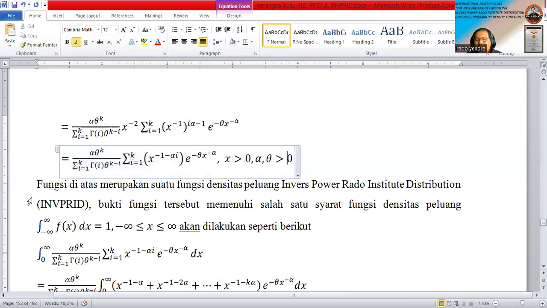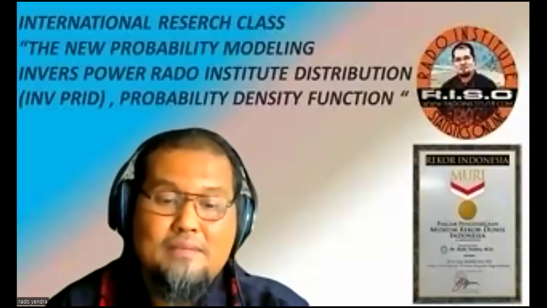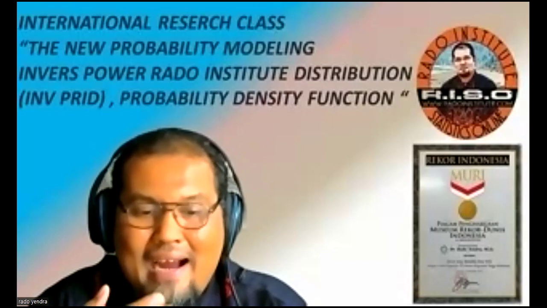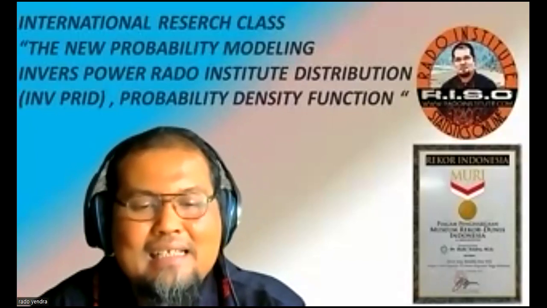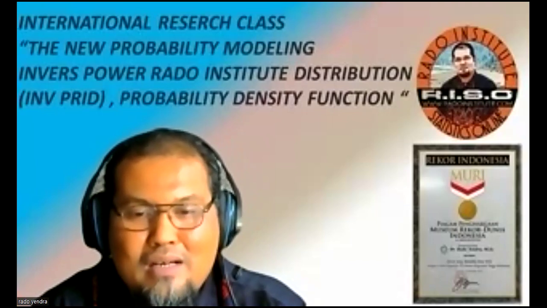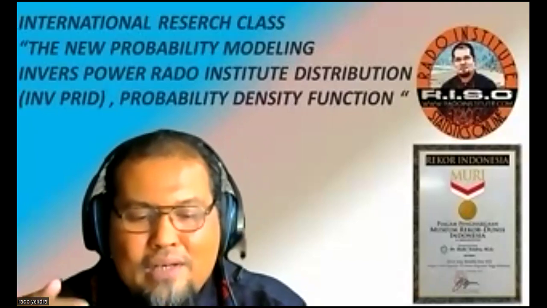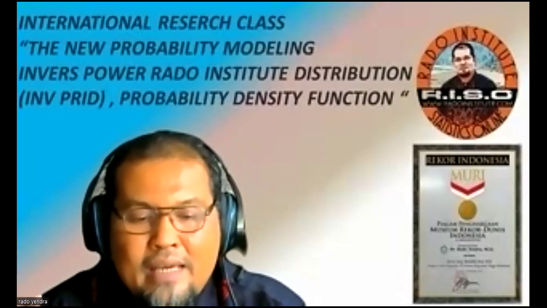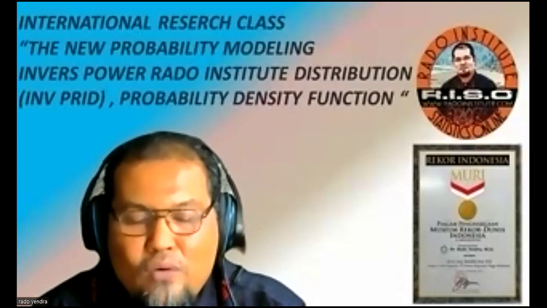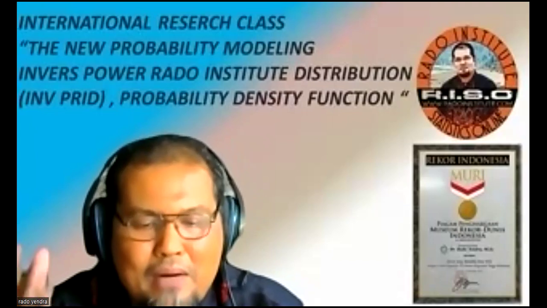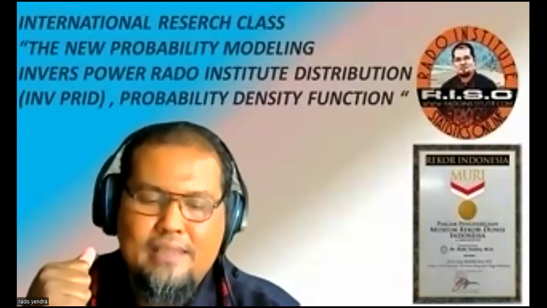So I think our discussion today is a very good discussion. We can find other probability models, namely the inverse power Rama Institute distribution, only by using the transformation of variable x equal to 1 divided by y, where y is the random variable for the power Rama Institute distribution.